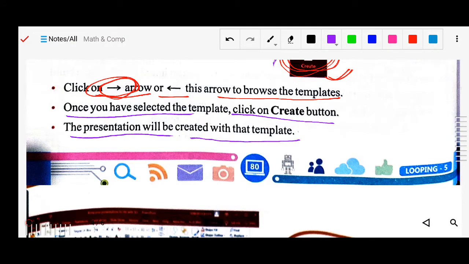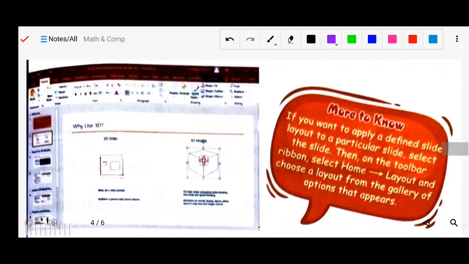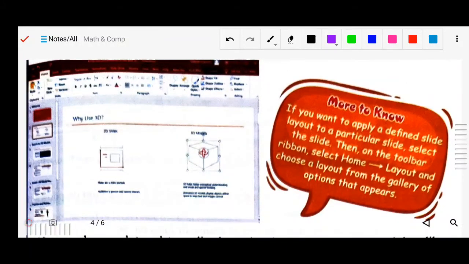Okay, so now you will see this template will be selected, and your presentation is ready, where you can insert some information. You can see it, this is a ready-made one. This is your template. There are some images and all that, so that you can insert it.